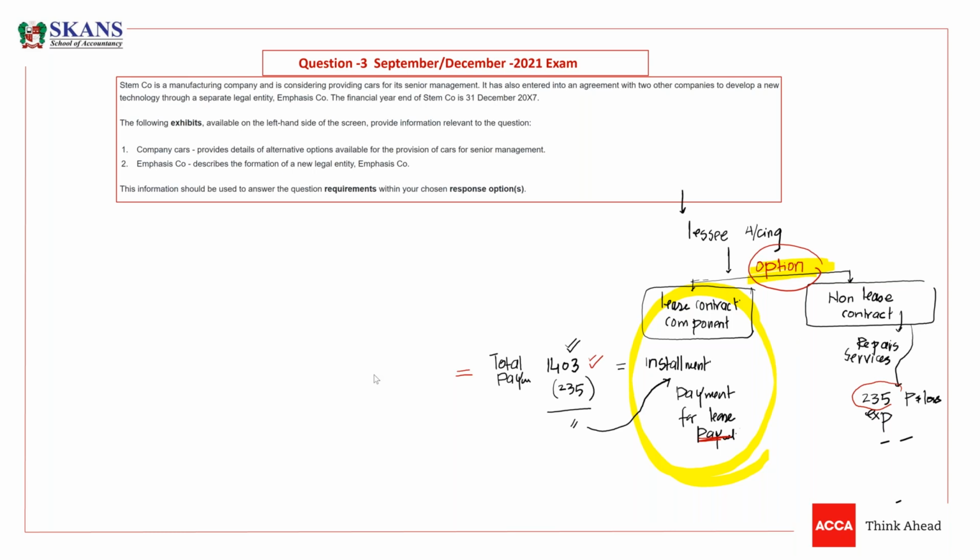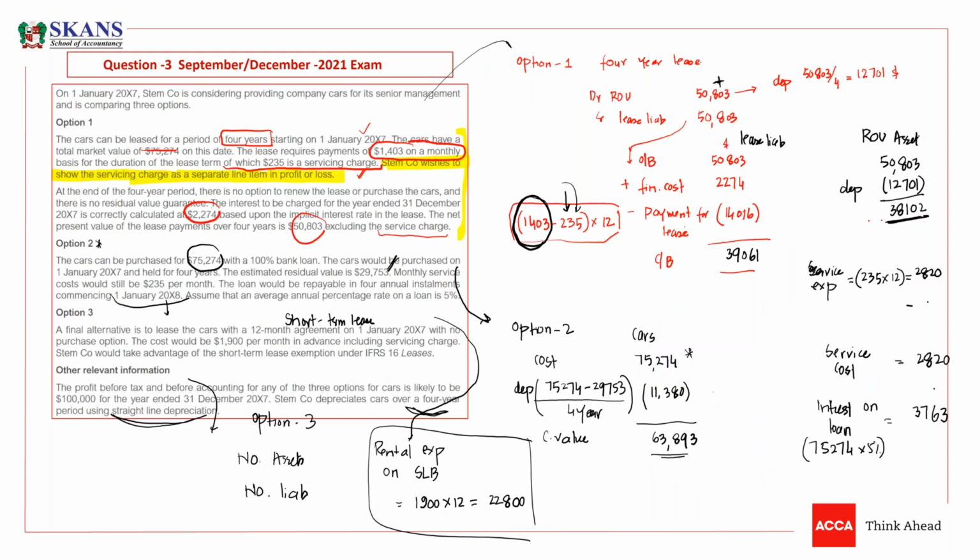Why are we not talking about this in the question, that this is the option available? Because the examiner has already mentioned in the question that they want to show it separate. So there is no need to talk about this. We need to talk about the things that the examiner is asking. If an examiner is saying that they want to do this, then it's okay. So I hope everyone is clear, okay, guys.